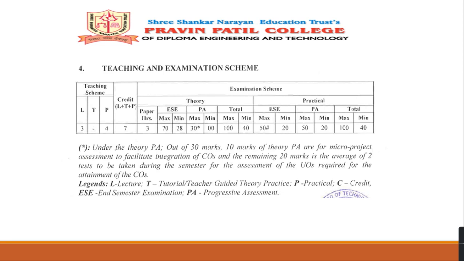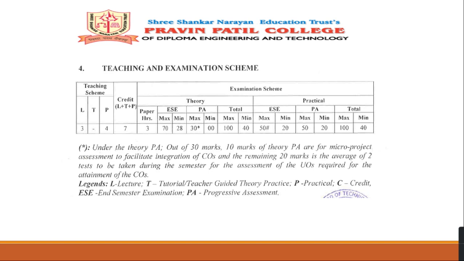In that progressive assessment, 20 marks are for the average of 2 tests to be taken during this semester, and 10 marks are for the micro projects. So total 30 marks. Theory is 70 plus 30, total 100 marks.